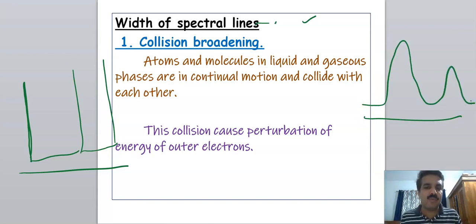There are different ways to improve the resolution of spectroscopy to shorten the width of the spectral lines.